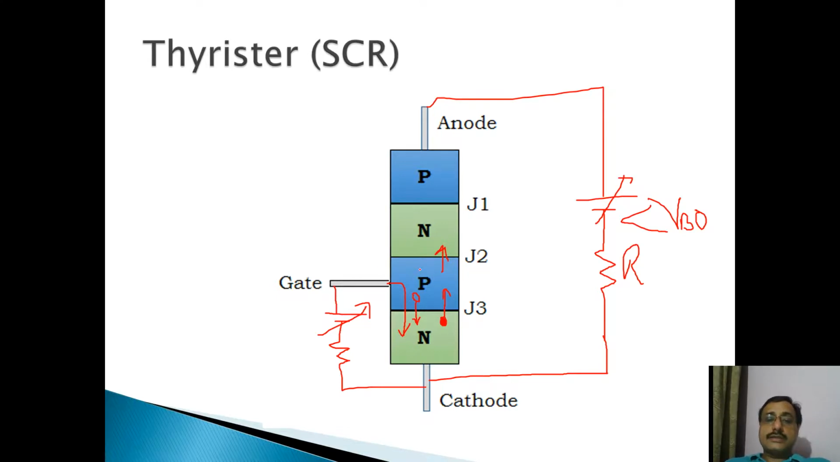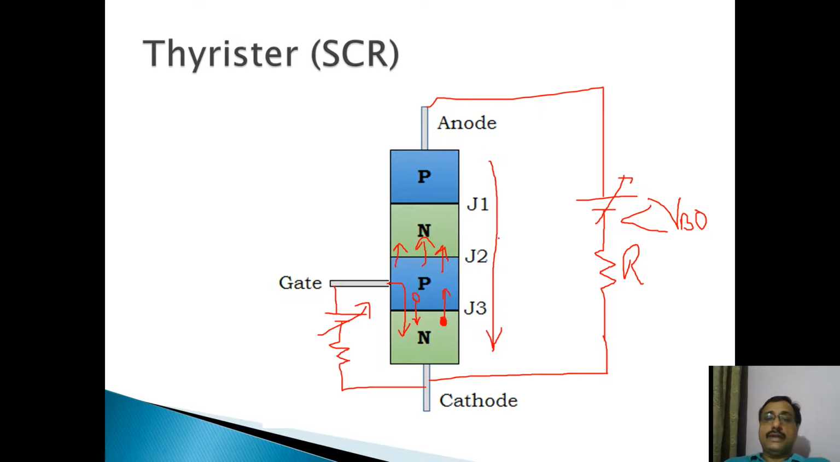Now when a large amount of charge carriers move through this junction, it ultimately breaks down, because when there is a large movement of charge carriers, the junction vanishes. So with the application of gate current and the movement of these electrons through this reverse biased junction, the junction ultimately vanishes, and a large amount of anode current flows through this SCR.